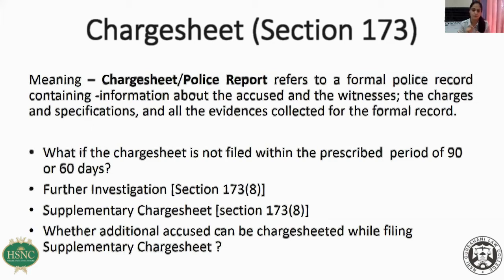So depending on the kind of offense and the kind of investigation that is done, the documents in the charge sheet will change. Now, let's answer a few other queries which every student or a lawyer will have. Yesterday, I explained you all that every charge sheet needs to be filed within 60 or 90 days, depending on the case. For example, if the offense that is committed is punishable with imprisonment for less than 7 years, then the time limit for filing the charge sheet is 60 days.